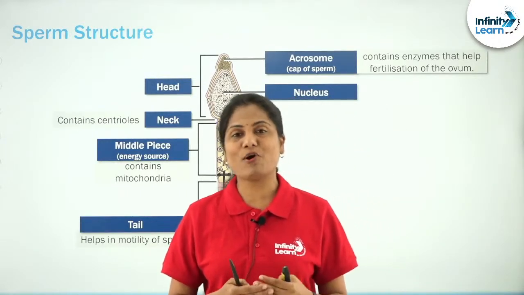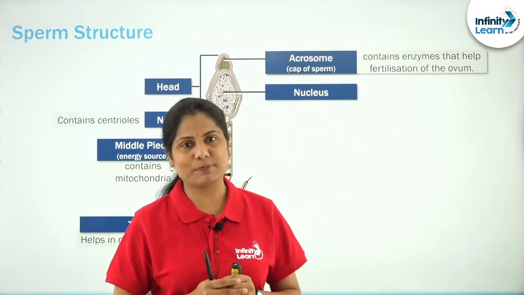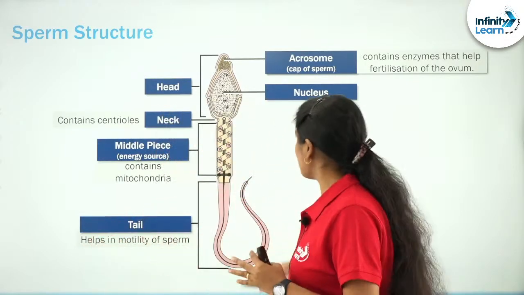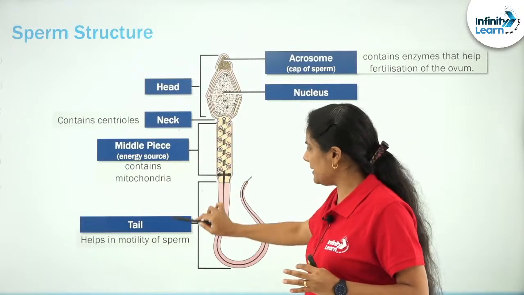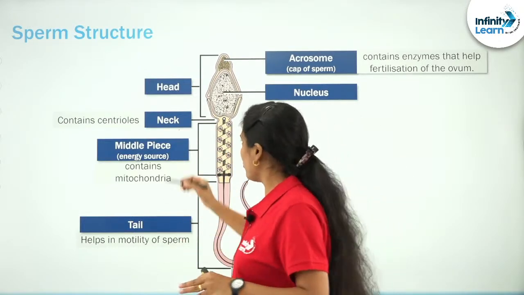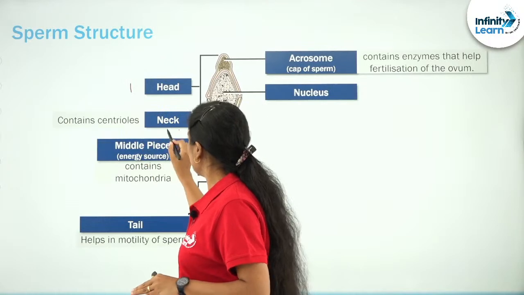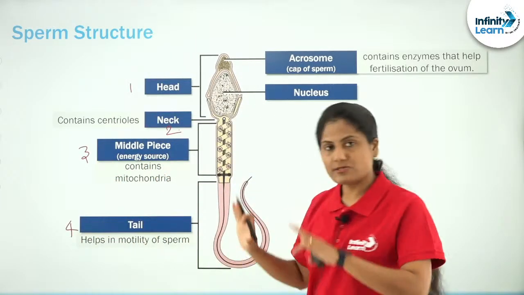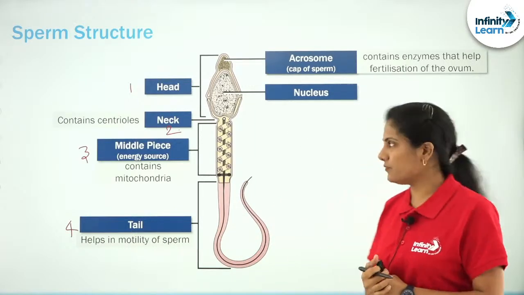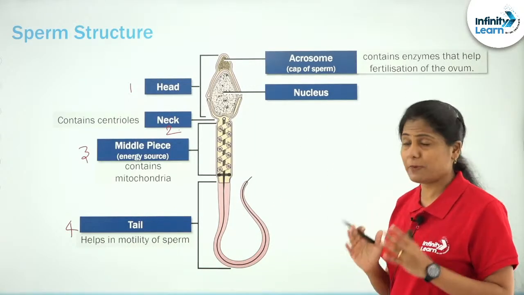Now let's come to the sperm structure. Again, very, very important and very, very easy concept as well. Look at the sperm structure. It has the head, neck, middle piece and tail. So which are the 4 parts we are dealing with? 1 head, 2 neck, 3 middle piece, 4 tail. So these are the 4 labels that we are dealing with when it comes to the sperm structure.